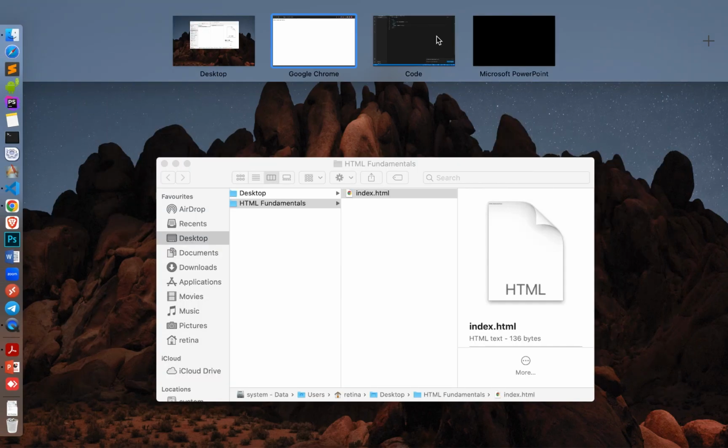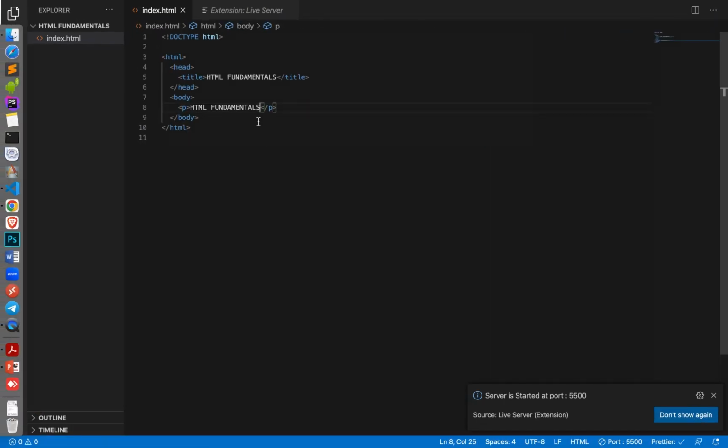Let's reload this one. No, it's still not showing. Let's reload it. It's showing now. This one too is showing. This is the live server. This is the normal browser. Let's come here and make changes now. Let's say just HTML tutorial.